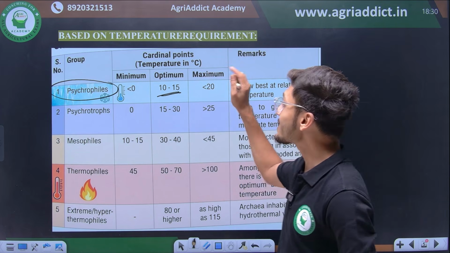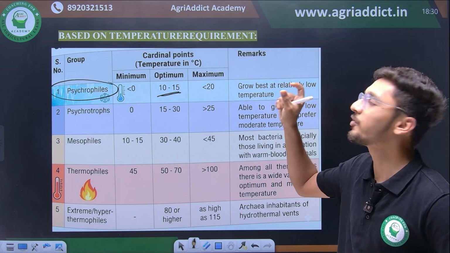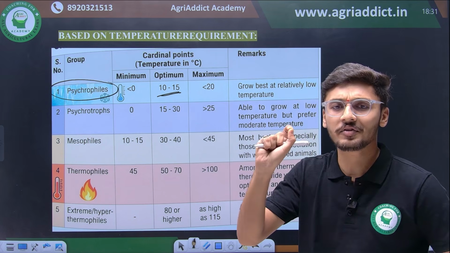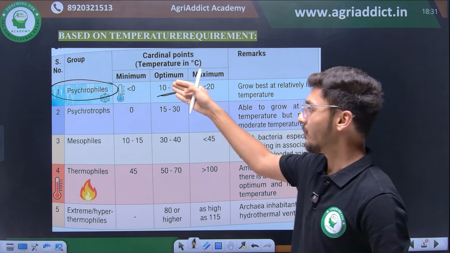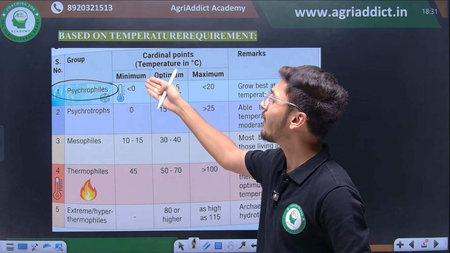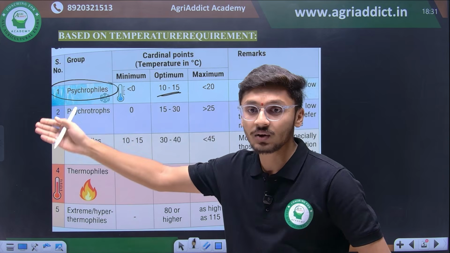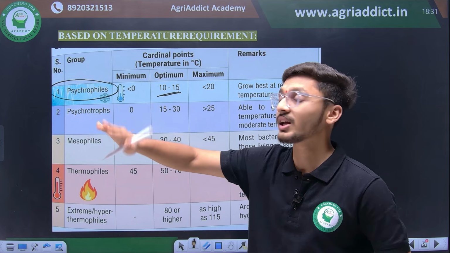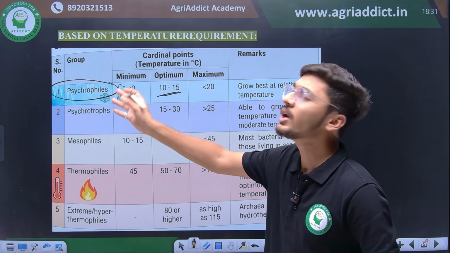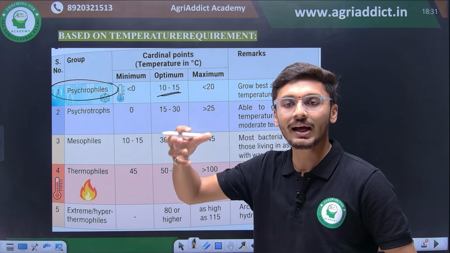Psychrotrophs and psychrophiles have a mere small difference, है ना? There is a very little difference between psychrophiles and psychrotrophs. Their minimum, see here, psychrophiles have a minimum temperature range of even less than 0 degrees Celsius. They can even survive the temperature range of less than 0 degrees Celsius. Minimum can be less than 0. They can even survive in colder atmospheres.